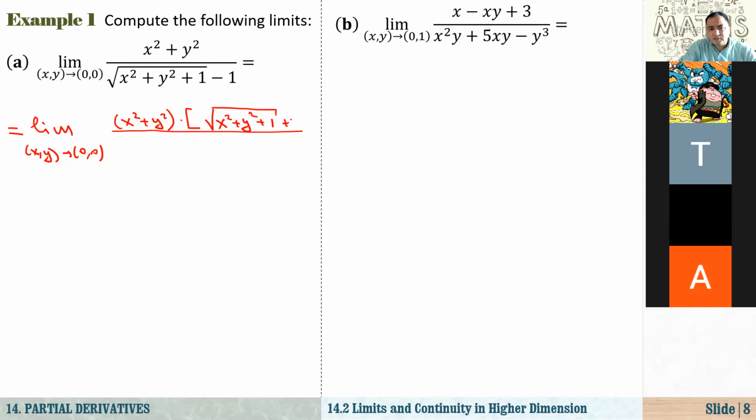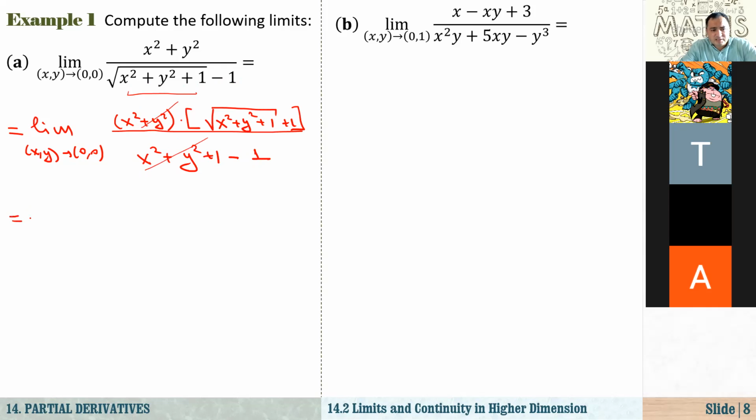And here we have plus 1. In the denominator, we have a minus 1 times a plus 1. When you simplify, the square of the root expression gives x squared plus y squared plus 1, minus 1 squared, that is 1. So 1 minus 1 is equal to 0, and the x squared and y squared cancel each other.